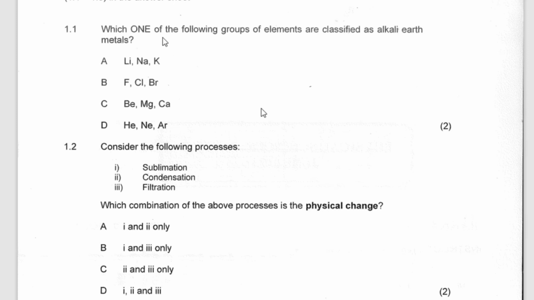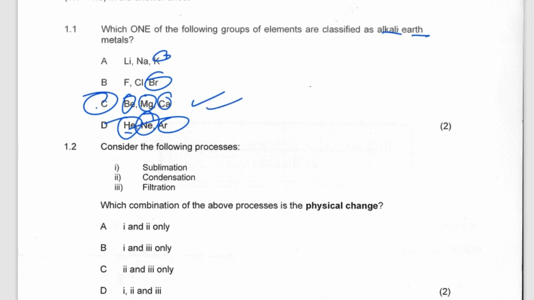They're saying, which one of the following groups of elements are classified as alkali earth metals? Alkali earth metals are group 2 elements. So if you don't know the group 2 elements, then you have to go to the periodic table and check. This is group 1, this is group 2. This is group 8, these are the argons. So the answer is C.